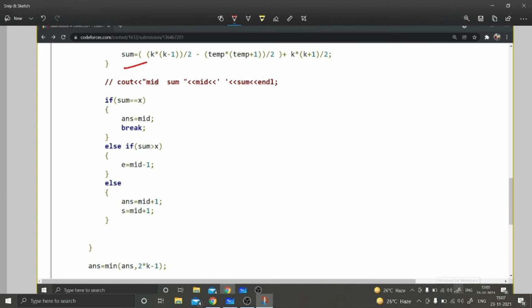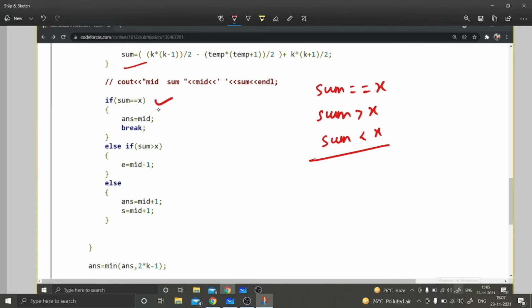Now after storing it in sum, we will check the number of emotes we have, that is sum, against the value of x. There will be three cases. Sum can be equal to x, sum can be greater than x, and sum can be less than x. We'll consider them differently. So let's take the case when sum is equal to x. For that case we can write answer equal to mid.